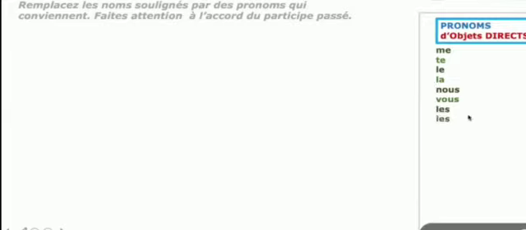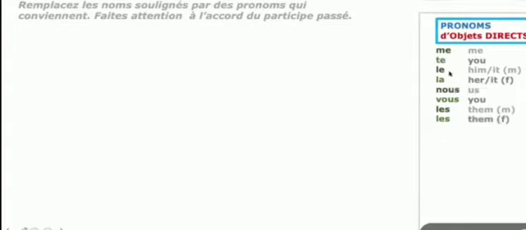The translation for these direct object pronouns in English: me is me, te is you, le is him or it in masculine, la is her or it in feminine, nous is we or us, vous is you, and les is them. Les is them, masculine and feminine, you must remember.